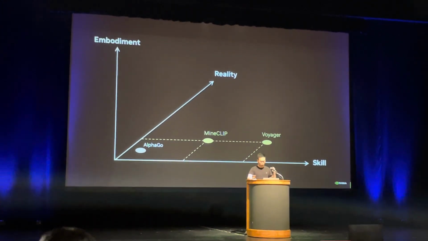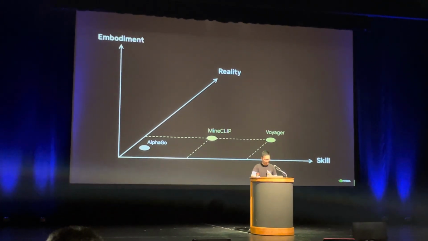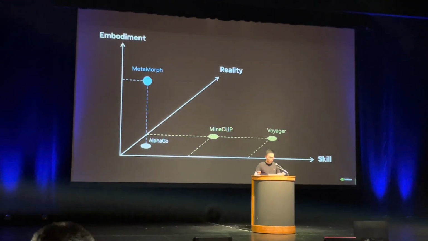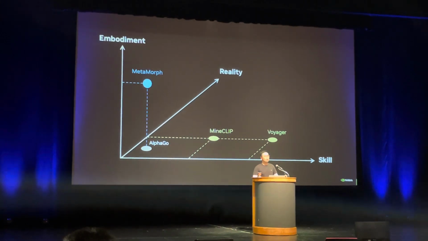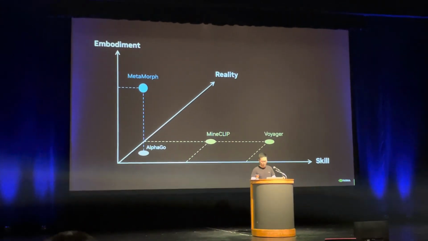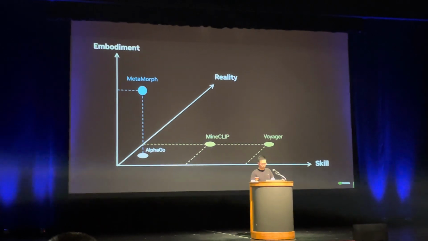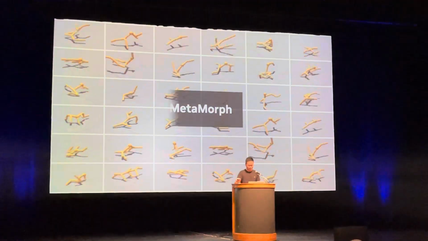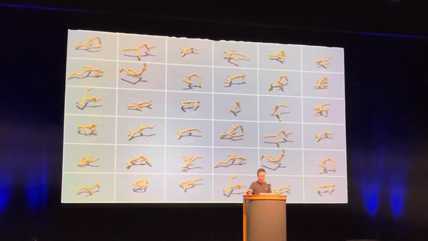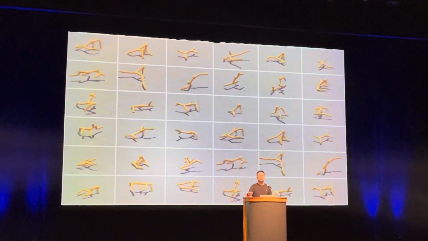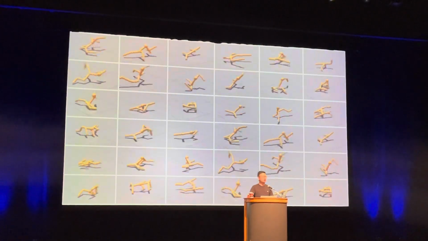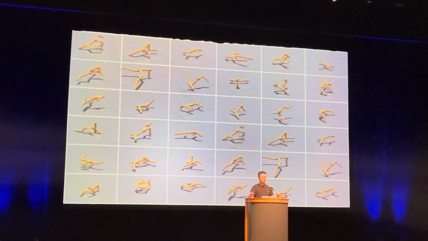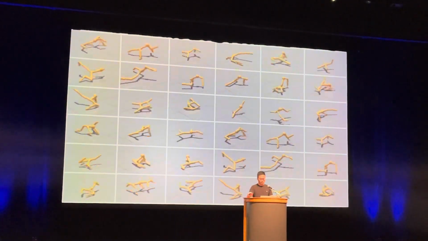Compared to Minecraft, Voyager is able to pick up a lot more skills. But still, it only learns how to control one body. So can we scale on a different axis and have a single model that works across different body forms? And that enters Metamorph. It is a project that I co-developed with Stanford researchers. We created a foundation model that works on not just one, but thousands of robots with different arm and leg configurations. And Metamorph has no problem adapting to extremely varied physical structures of these robots.